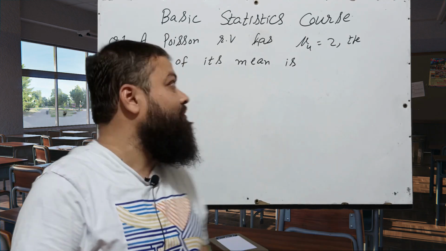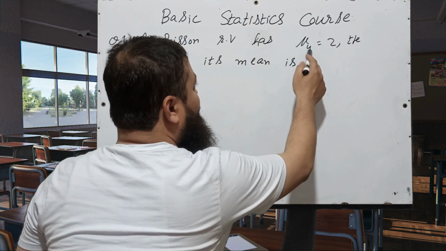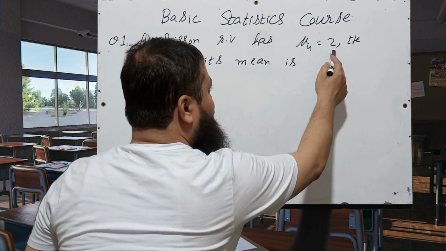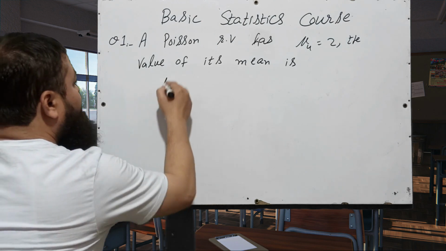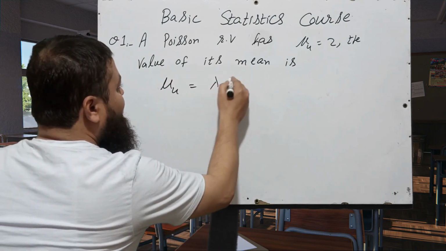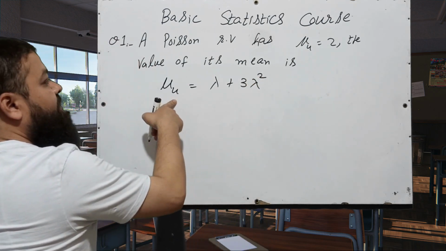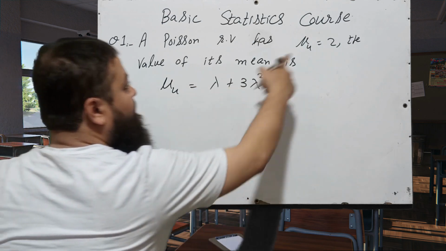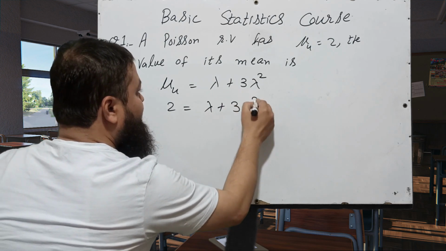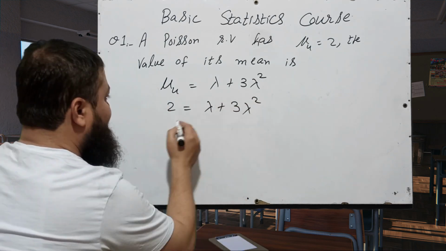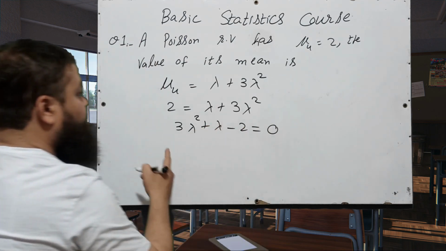Let's start. Question number 1: a Poisson random variable has mu4, the fourth moment about the mean, equal to 2. The value of its mean is? We know mu4 is equal to lambda plus 3 lambda square. That is the formula of the fourth central moment in the Poisson distribution, and mu4 is given, that is 2. So 2 is equal to lambda plus 3 lambda square. If I shift that 2 to the right side, 3 lambda square plus lambda minus 2 is equal to 0.